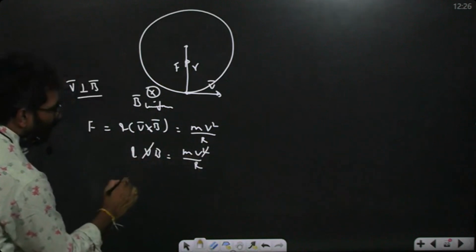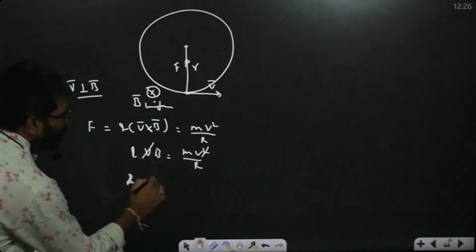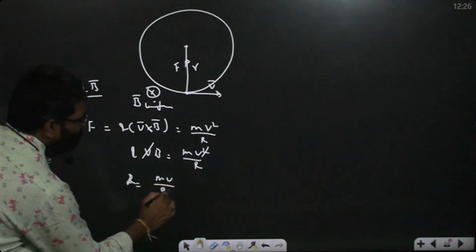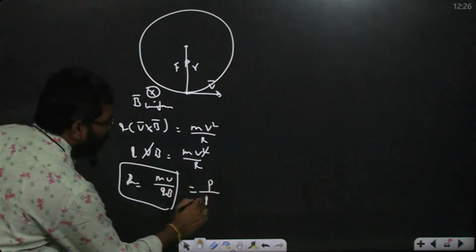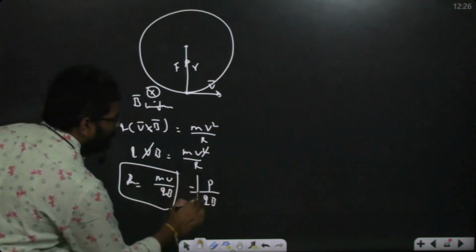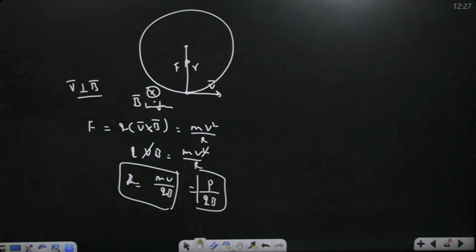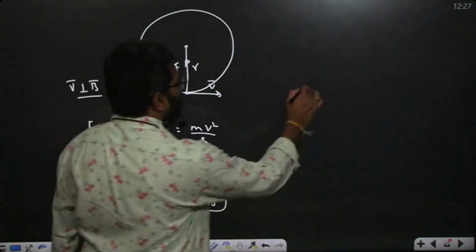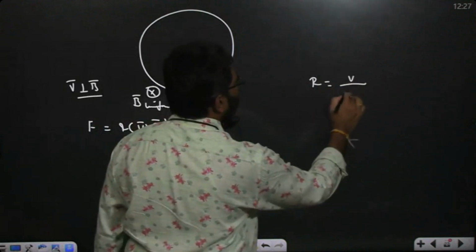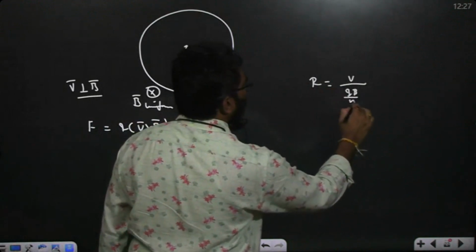Now r is equal to what? mv by qB. This is called momentum, so we can write momentum by qB also. So the radius of curvature of the charged particle in an external magnetic field is mv by qB. Simply, then omega is equal to what? Omega is equal to qB by m.